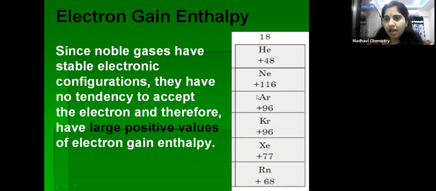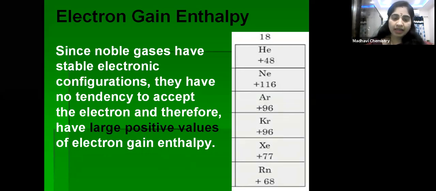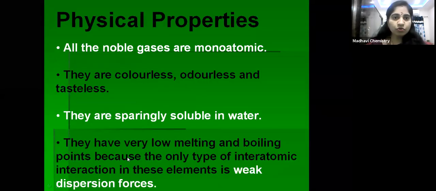You can see here high positive values for these group 18 elements, whereas in the case of group 17 elements, we have seen, children, they have high negative values because they easily accept the electron. With the ns2 np5 configuration, if they accept one electron, they get a noble gas configuration. Group 18 elements already have a stable configuration, so they have no tendency to accept an electron. That's why group 18 elements have a positive electron gain enthalpy.